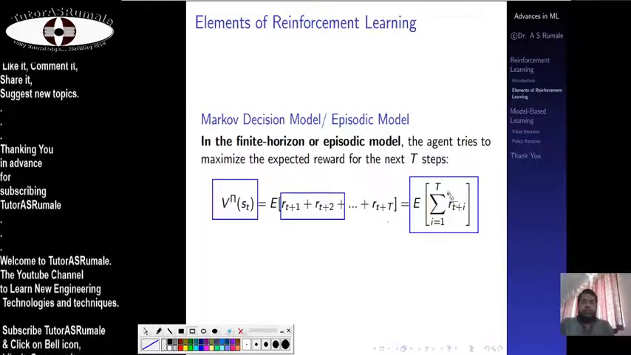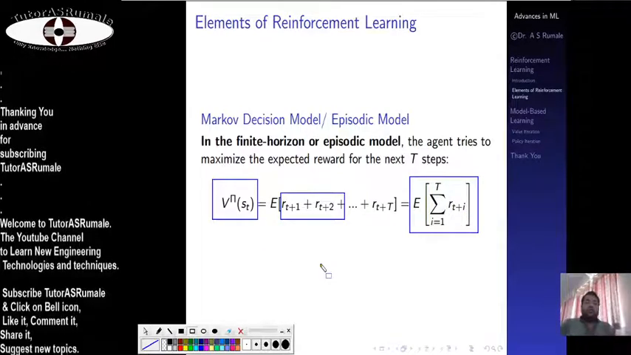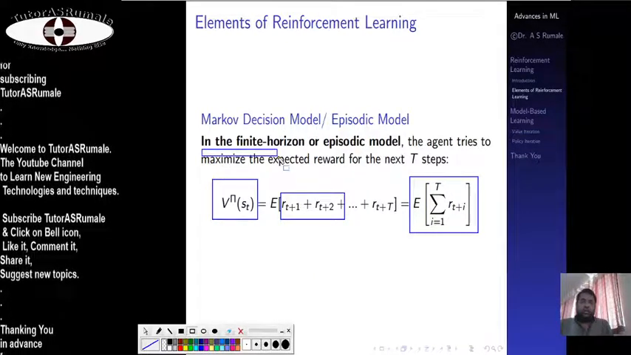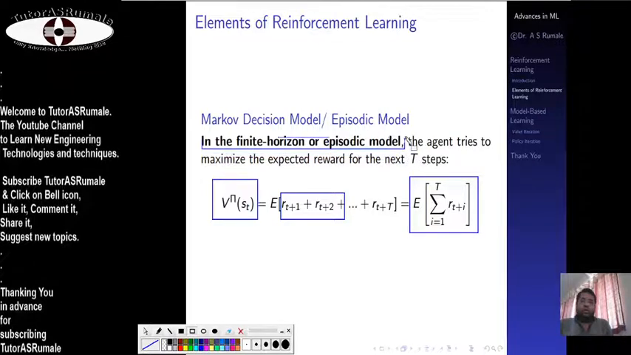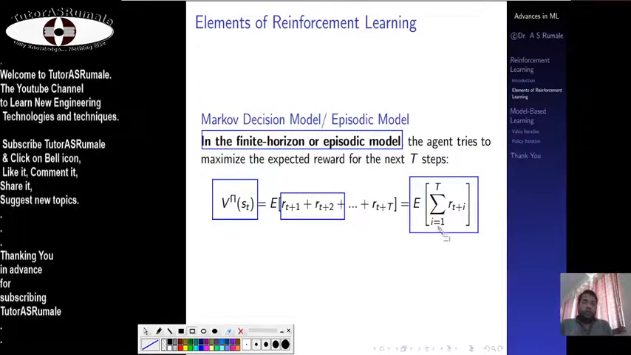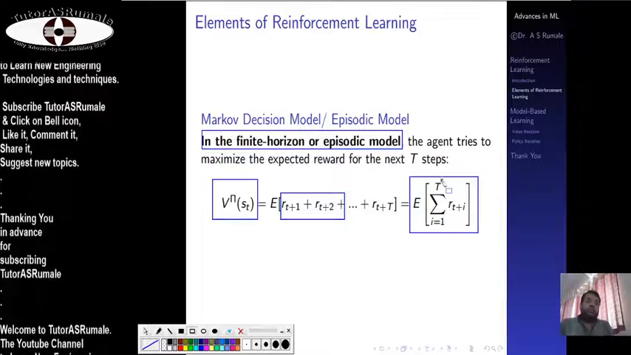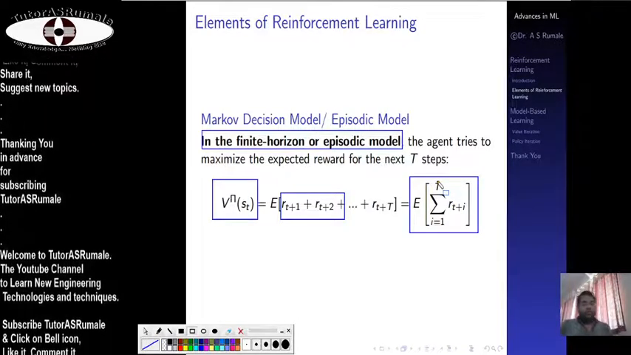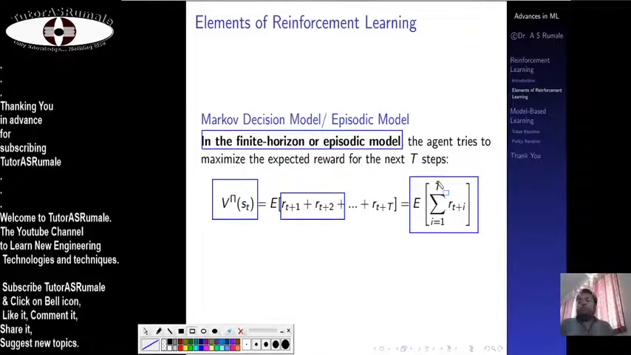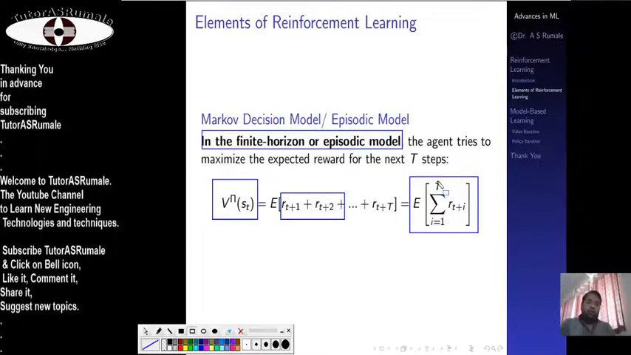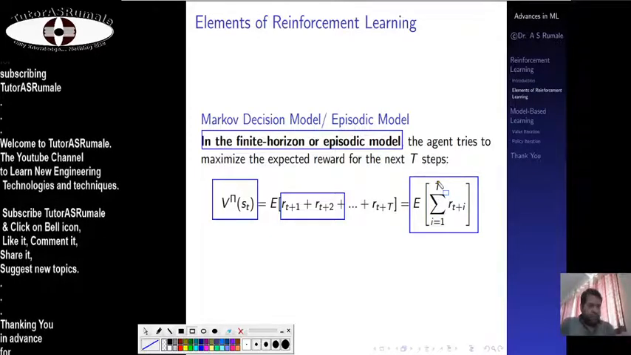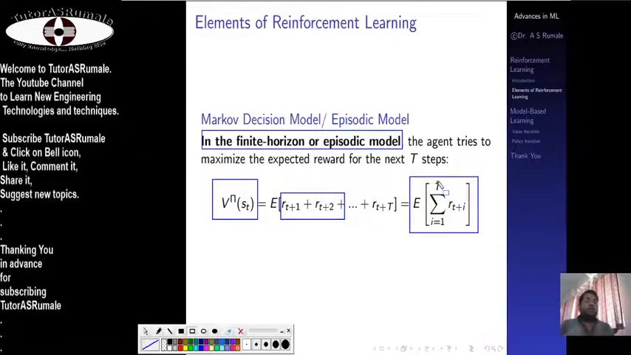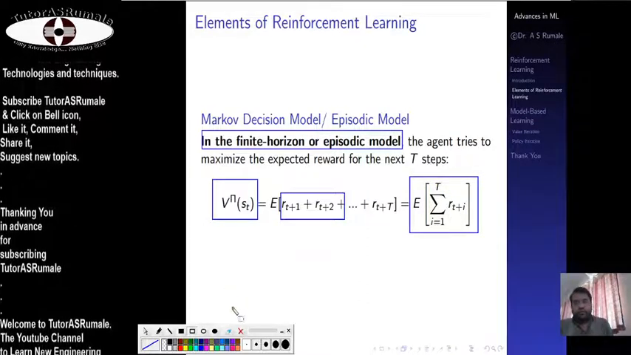So this a of st value must be positive in the finite horizon. Why is it called the finite horizon or episodic model? Because here you have 1 to t, so you know when this time is going to finish. For example, suppose you want to make some move. Then to make this move you need to learn the things in a particular time itself. So the agent tries to maximize the expected reward for the next t steps.